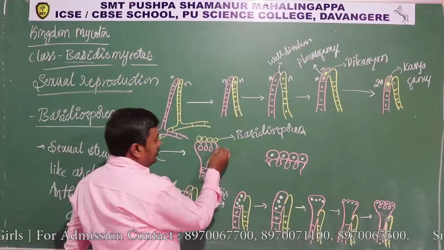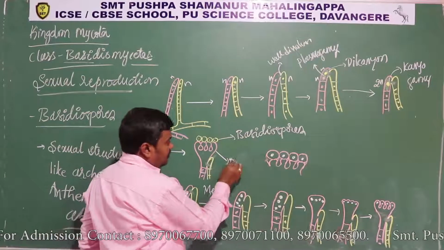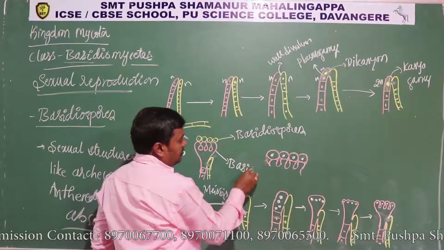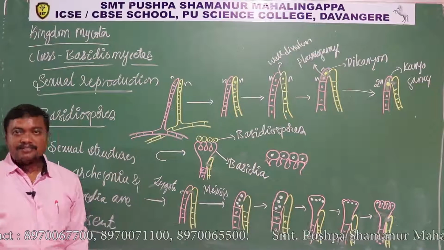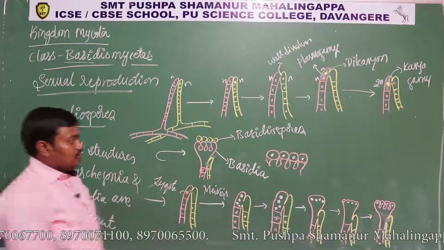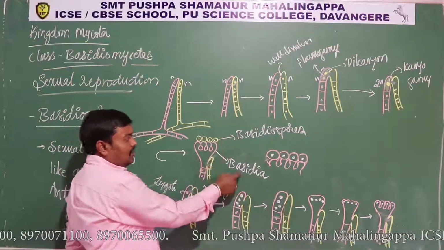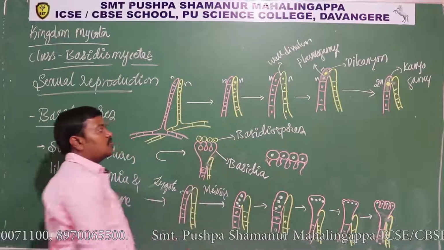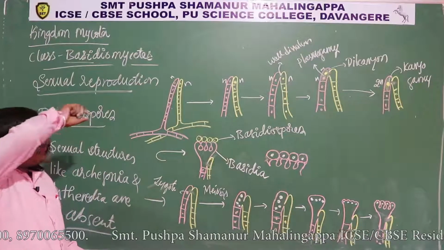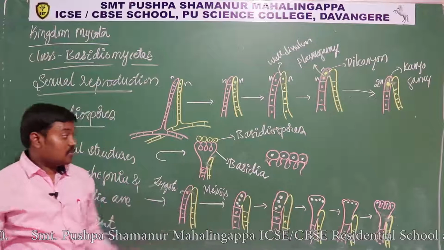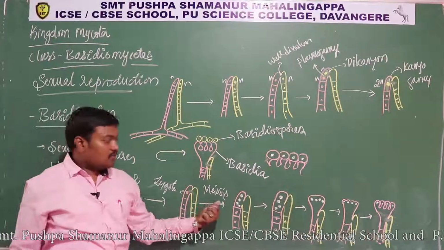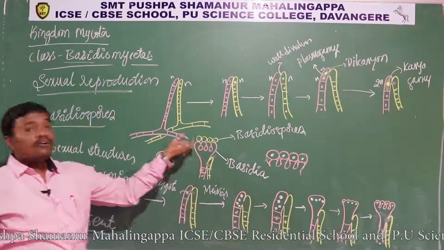Okay, and now this structure is called basidia. This structure is called basidia. On the basidia, basidiospores are produced. So basidiospores are the product of sexual reproduction. They are sexual spores because meiosis occurs. Because of that meiosis, it produces the 4 spores.